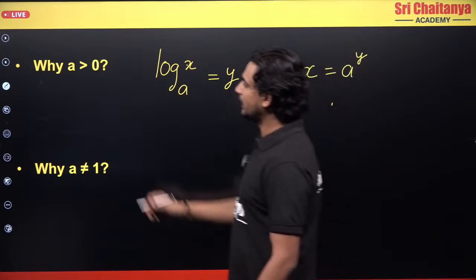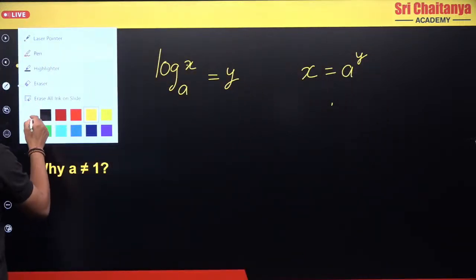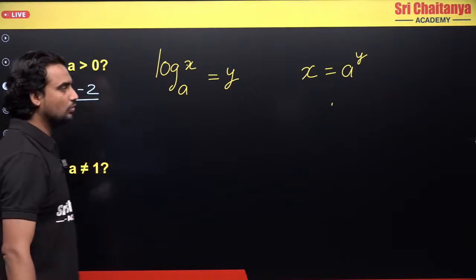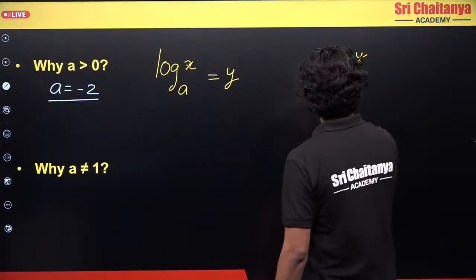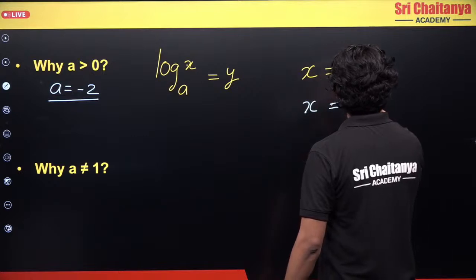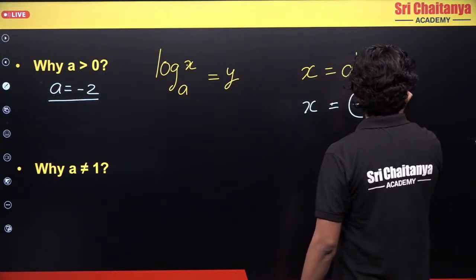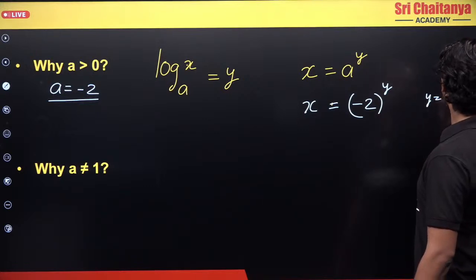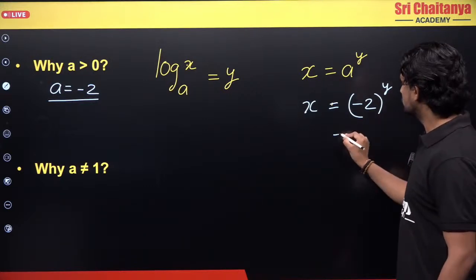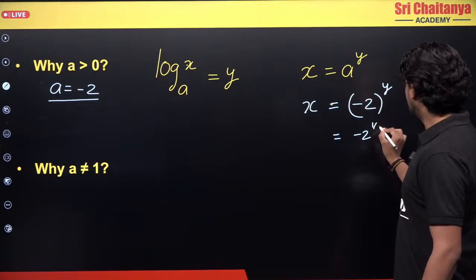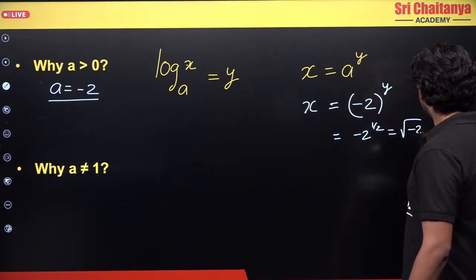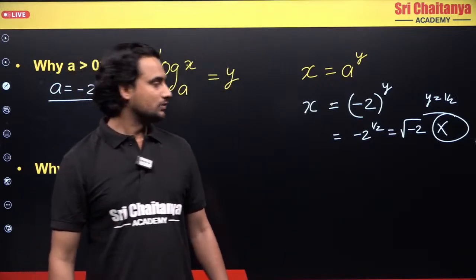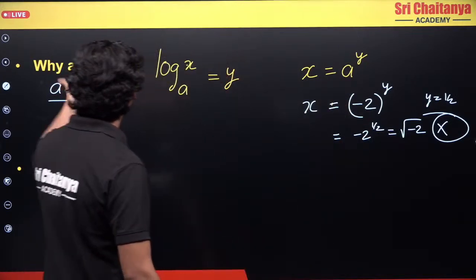Now let's suppose a is greater than 0, I have this condition. So let's say I take a as minus 2, I want to disprove. So what can I say? This will become x equals minus 2 power y. Again, if I take the value of y as, let's say, 1 by 2, this will become minus 2 power 1 by 2, which is under root minus 2. And this is not possible. So that is why I have this condition.